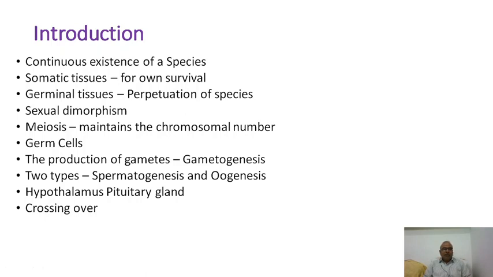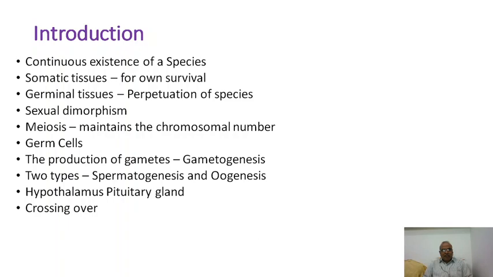Friends, you all know very well that reproduction, especially sexual reproduction, is a very important event for the continuous existence of species. And for performing sexual reproduction, several processes or steps are to be taken. Formation of gametes, that is called gametogenesis, and fusion of gametes, that is called fertilization. Fusion of nuclei of both male sperm and female ovum, that is called amphimixis. Formation of zygote, cleavages, embryonic development, parturition. All these events must occur in order to continue the reproduction process.